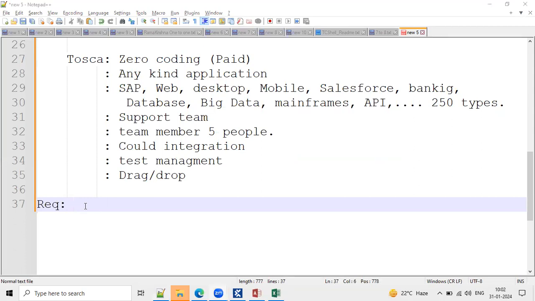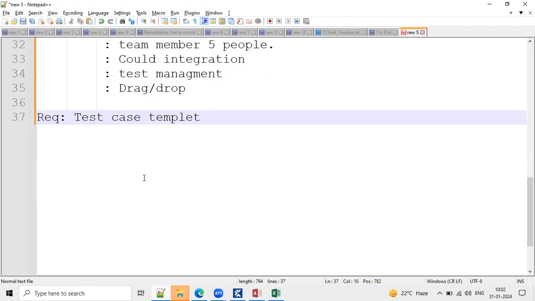Once they are assigned the requirement, they understand it, do some analysis on it and start writing the test case template. Once the build is released from the developer, they execute all the test steps in the application.